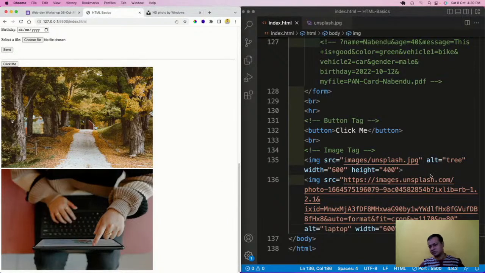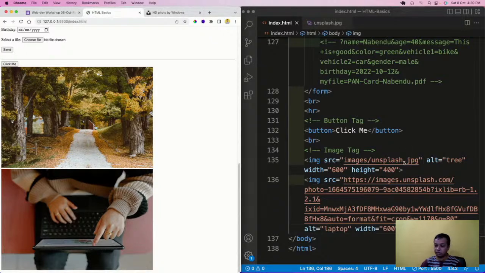This laptop image is the second way to give the image, but there is one more thing here. The last topic of HTML: what is this alt? Alt is not showing anywhere. So alt is something which will show if the image has not loaded. Why is the image not loaded? If you go to some website in which there are a lot of images, sometimes the image doesn't get loaded. At that time, a broken image will be shown and the alt text will be shown.